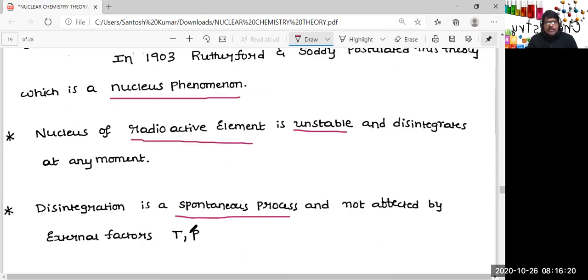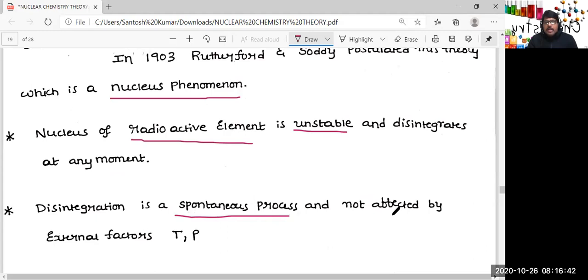For example, carbon-14 undergoes disintegration on its own. It shows beta emission, and by beta emission it is converted to nitrogen-14, which is a stable nuclide. This is a spontaneous phenomenon.